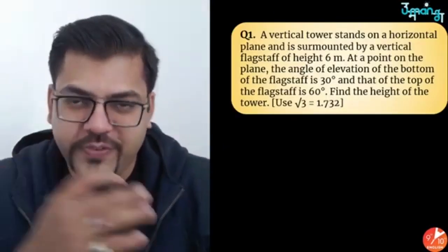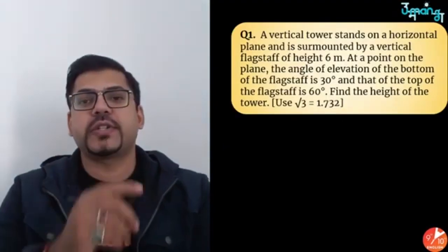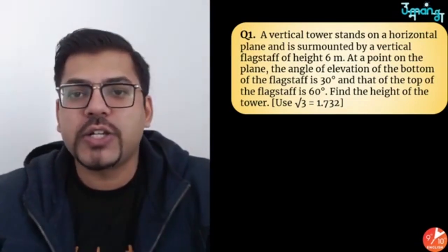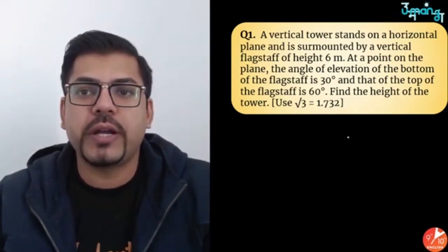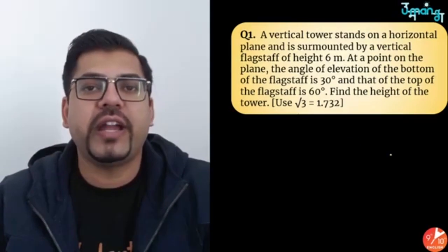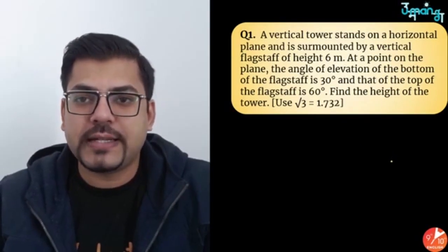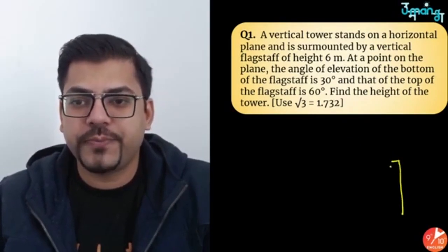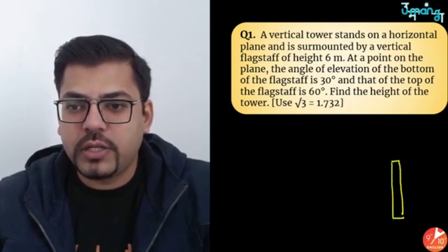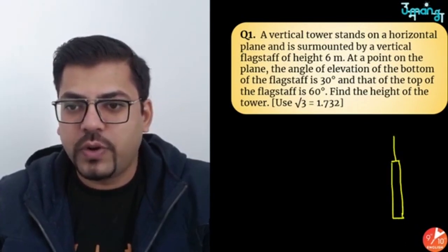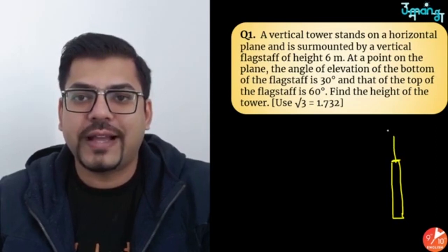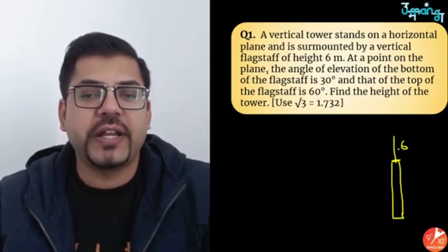Moving ahead, here's the first question, guys. The first question says, a vertical tower stands on a horizontal plane and is surmounted by a vertical flagstaff of height 6 meters. Means there is a tower, and on this tower someone has hoisted a flag, like a flagstaff. So this is 6 meters.